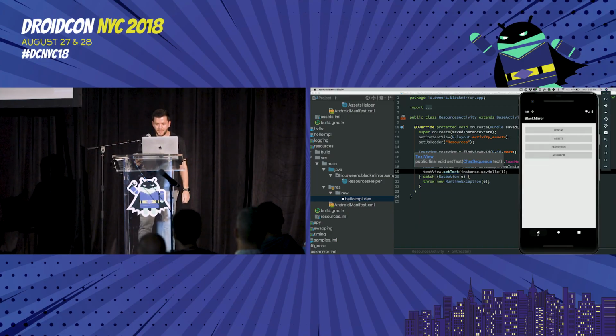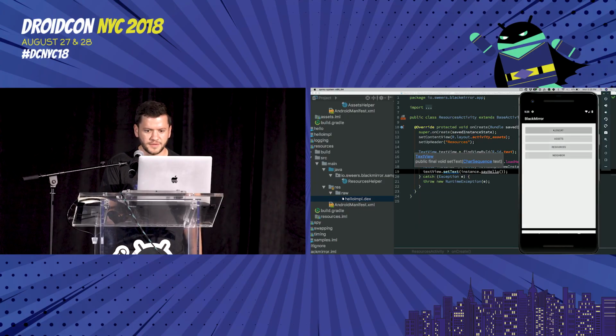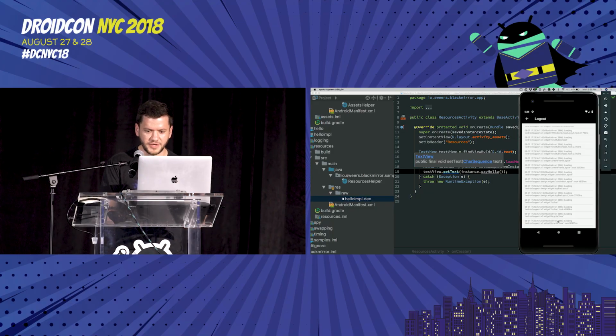Also, I forgot to mention this earlier, but we can go through and look at logcat and see our timing and logging calls coming through here. I don't actually know what the correct unit is to use for timing these, so I went with nanoseconds, but you get really big numbers.